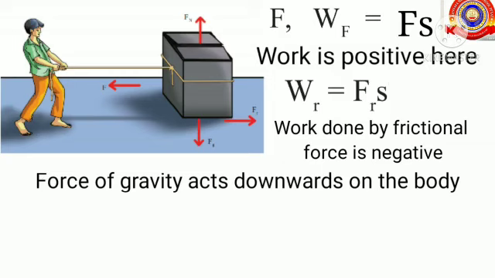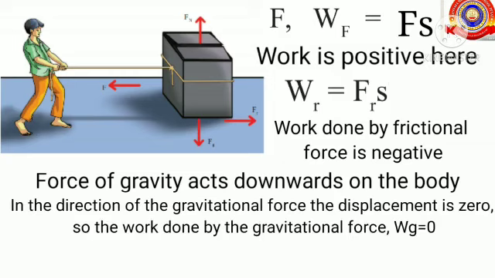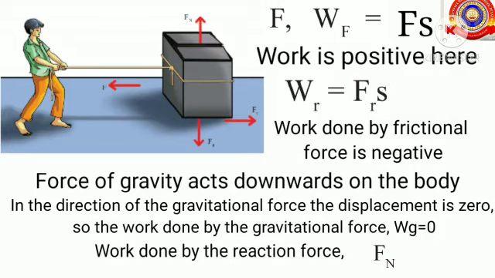And the force of gravity acts downwards on the body here. So, in the direction of the gravitational force, the displacement is 0. So, the work done by the gravitational force, that is Wg, equals 0. And can you say what is the work done by the reaction force? Yes, that is 0. That is Fn, work done by the reaction force, equals 0.